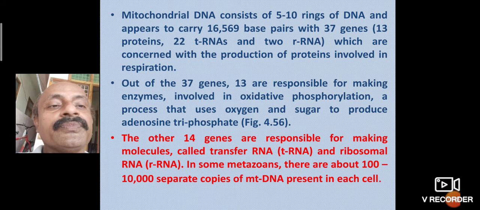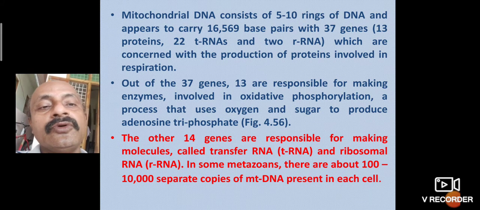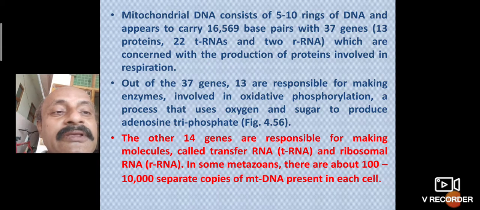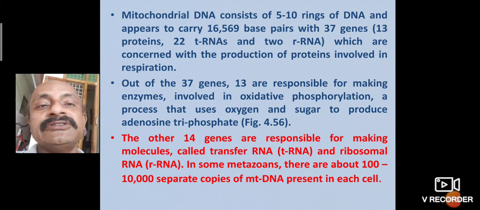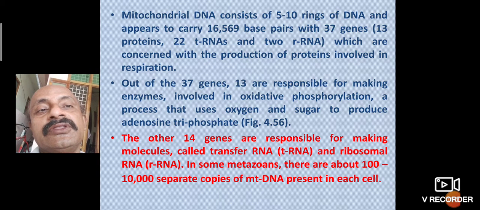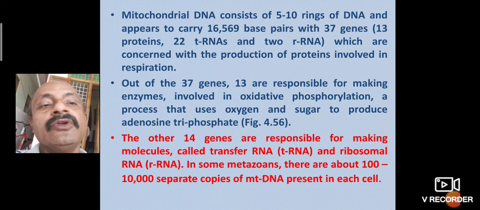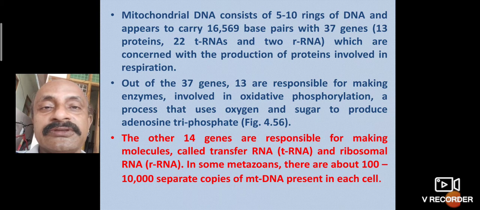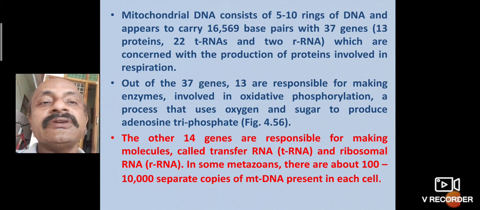In some metazoans, there are about 100 to 10,000 separate copies of mitochondria present in each cell. Of the 37 genes, 13 are for ATP synthase and 14 are for RNA formation. So a total of 37 genes are present in human beings.